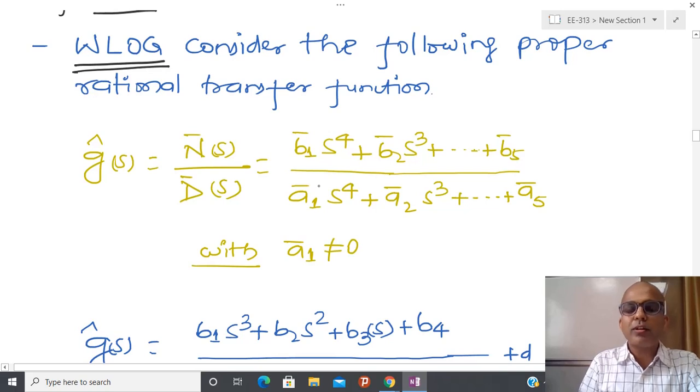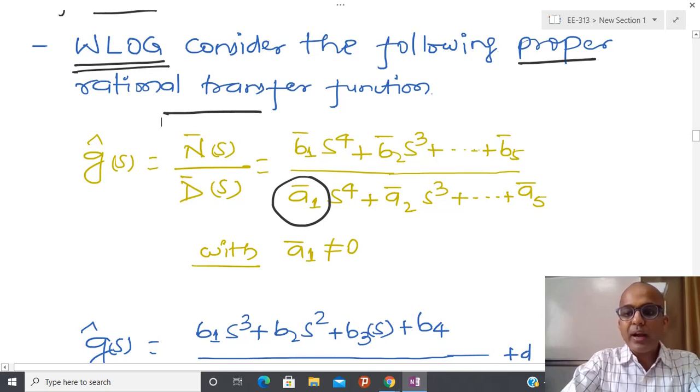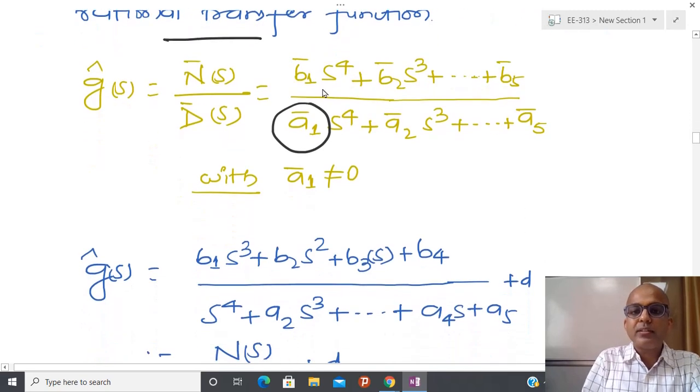If there is no coupling, then it might be possible, in that case I have a strictly proper transfer function. And here I am assuming that a1 bar is not equal to 0, and this assumption is required, otherwise I cannot claim that this is a proper rational transfer function. After doing that, I am going to divide both the numerator polynomial as well as the denominator polynomial